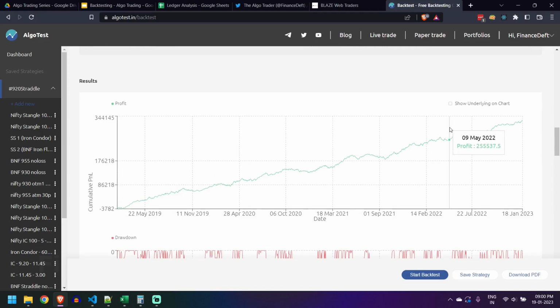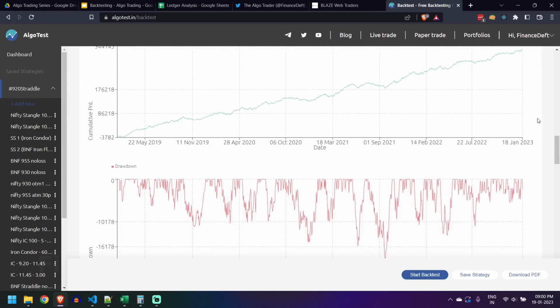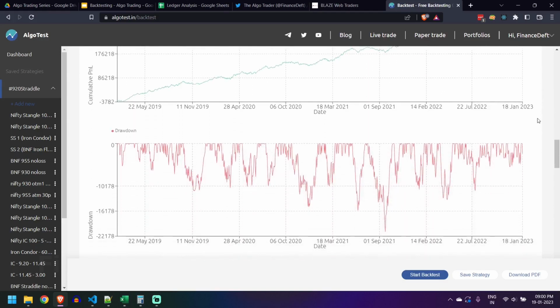But before looking into the profit, let us see this next chart. The next chart is drawdown. So what is drawdown?